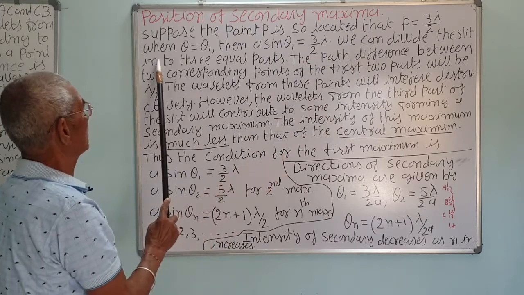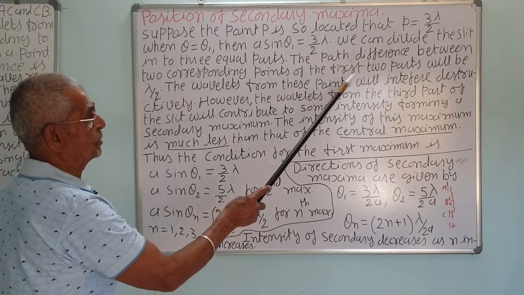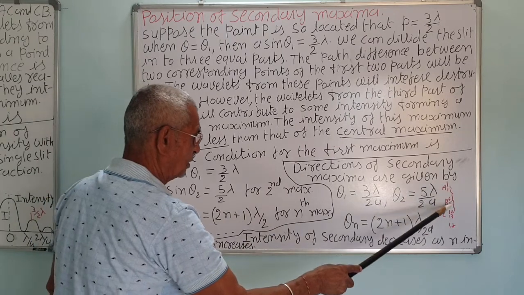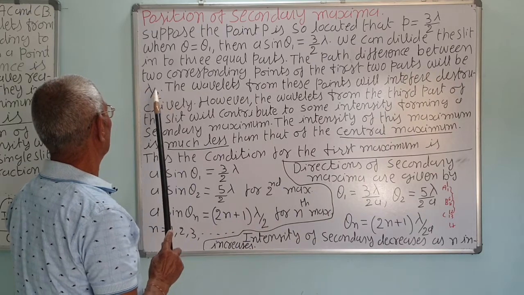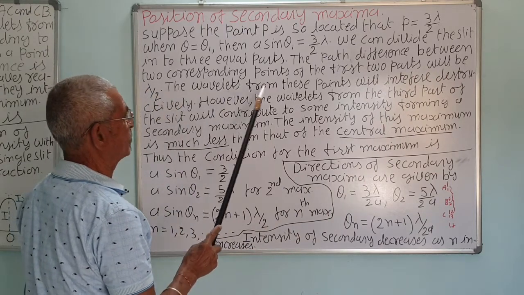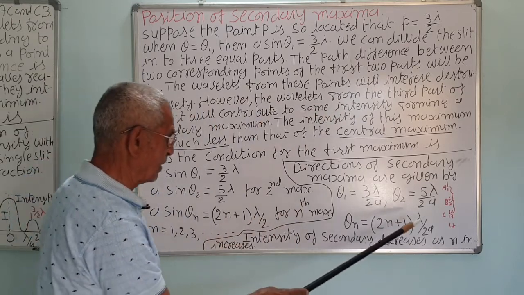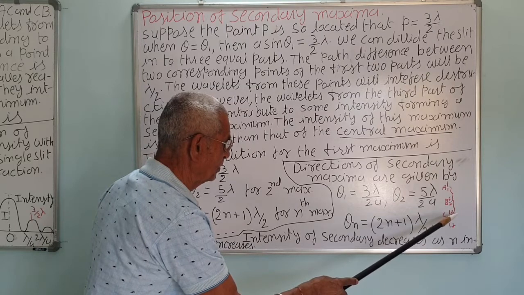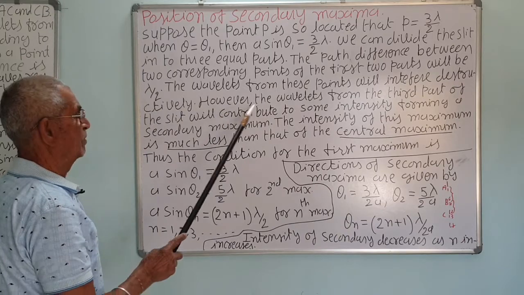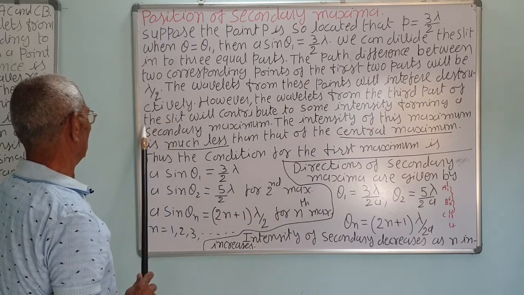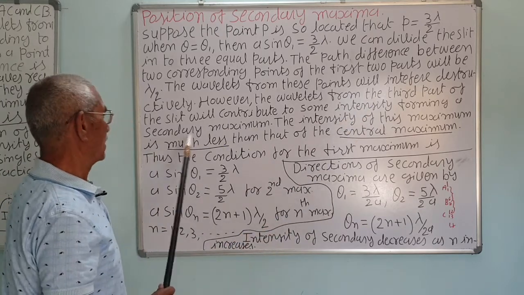We can divide the slit into 3 equal parts. The path difference between 2 corresponding points of the first two parts, AB and BC, is lambda by 2. The wavelets from these points will interfere destructively. However, the wavelets from the 3rd portion, points 13 to 18, will contribute some intensity, forming a secondary maxima.